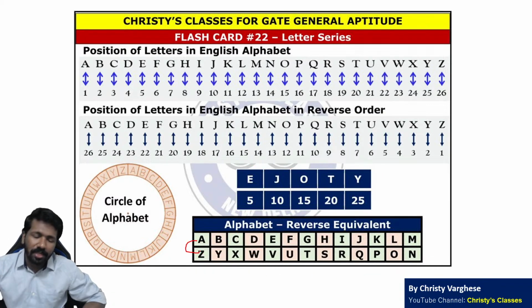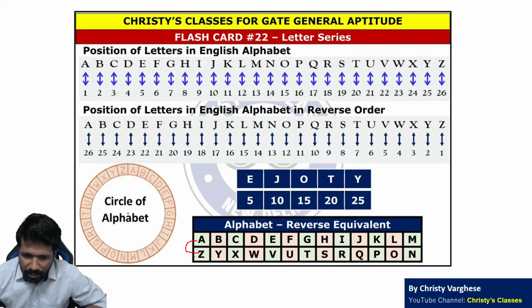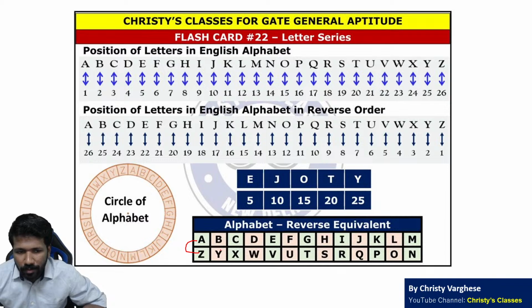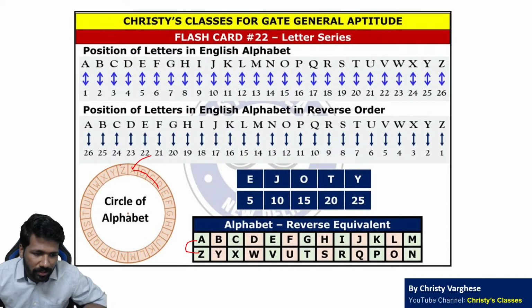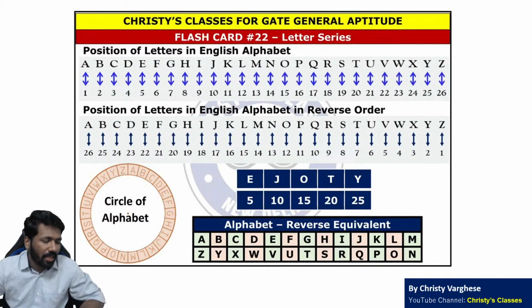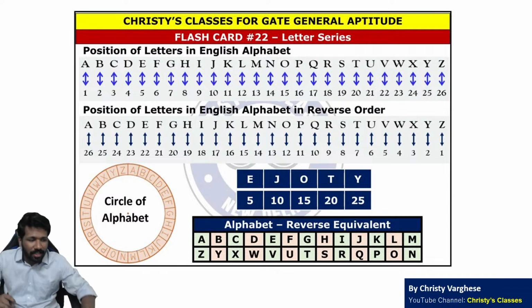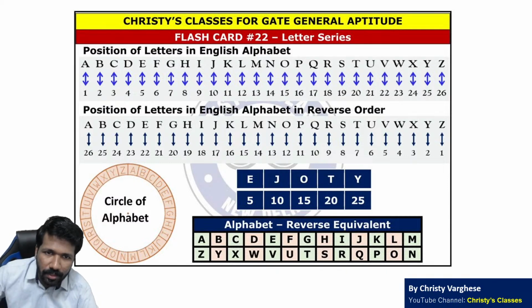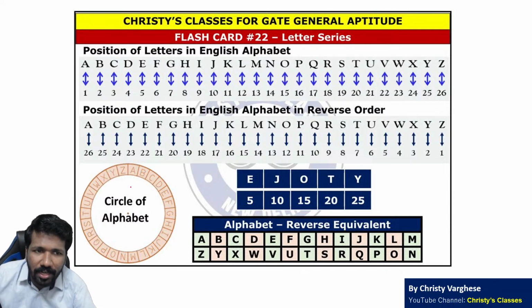This based question can be asked in letter series also. This based question can be asked in coding decoding also. And the circle of alphabet I already told you, A to Z, then again A to Z. Z के बाद अगला letter A है या A के पहले वाला letter Z है. That you should understand.